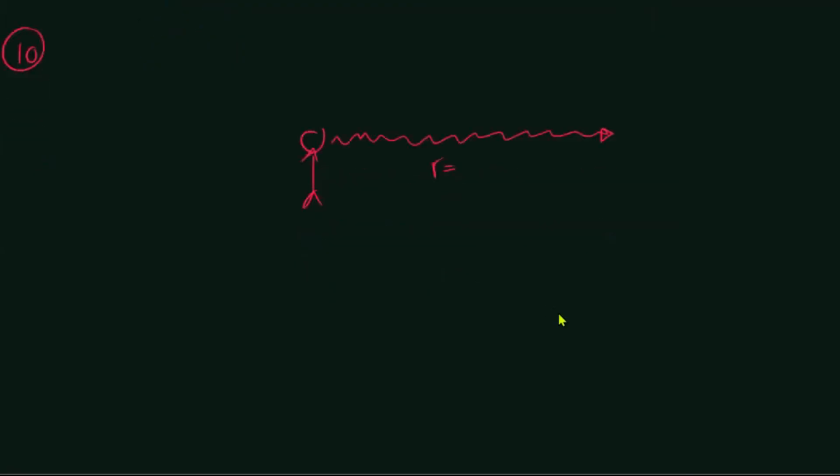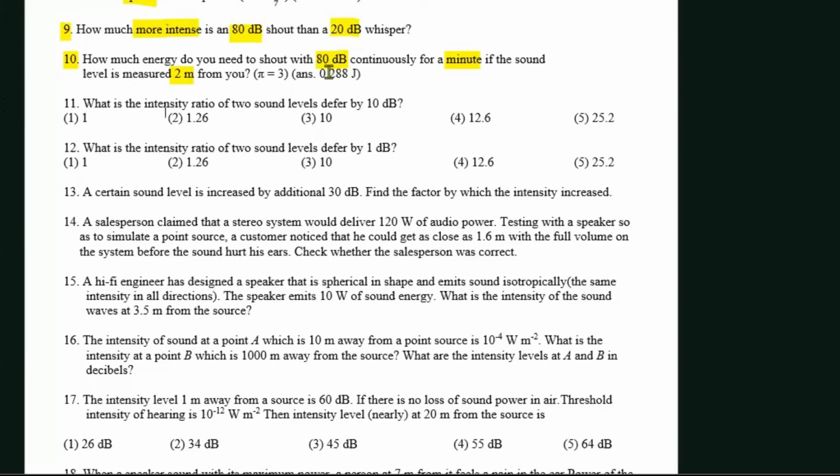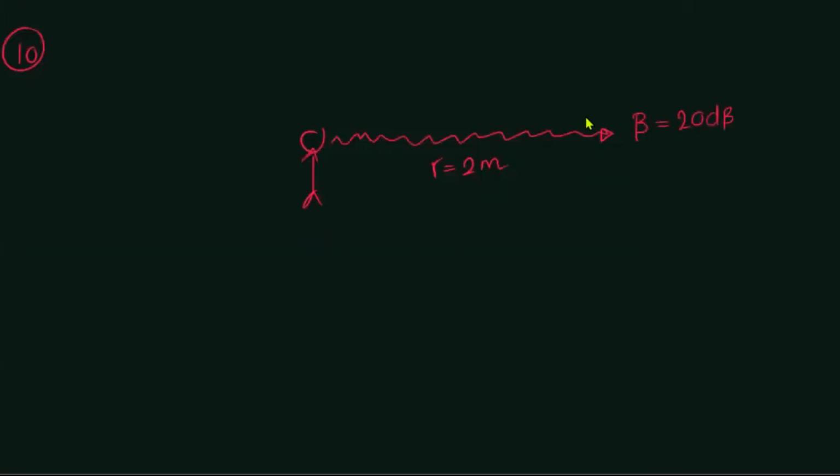It's measured at a distance 2 meters from you, and this loudness should be 80 decibels, right? 80 decibels. And you need to shout for how long? You need to shout for 1 minute, which means 60 seconds. So if you shout for 60 seconds, what is the energy that you will have to produce in order to shout with such a loudness, right?